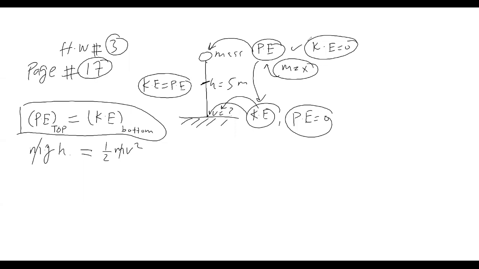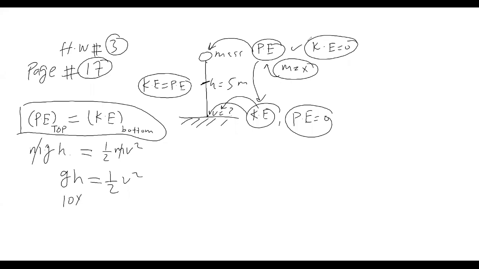I just explained why they are equal. So potential energy, formula mgh, is equal to kinetic energy, formula half mv square. Then this m will cancel each other. No need to have the value of m. You will be left only with gravity and height, which is equal to half v square. What is gravity?